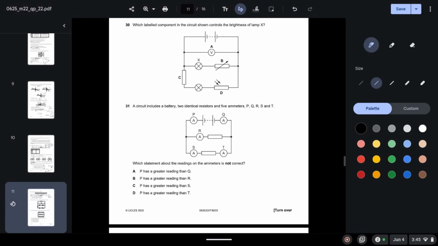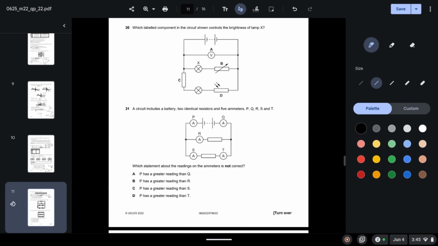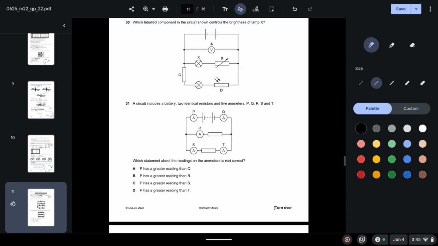Which labeled component in the circuit shown controls the brightness of lamp X? So we can see that B is the variable resistor and it is connected in series with lamp X. So when you vary the resistance of this, it will directly affect the voltage that is being provided to X. So it will directly affect the brightness of lamp X. So B is your correct answer.